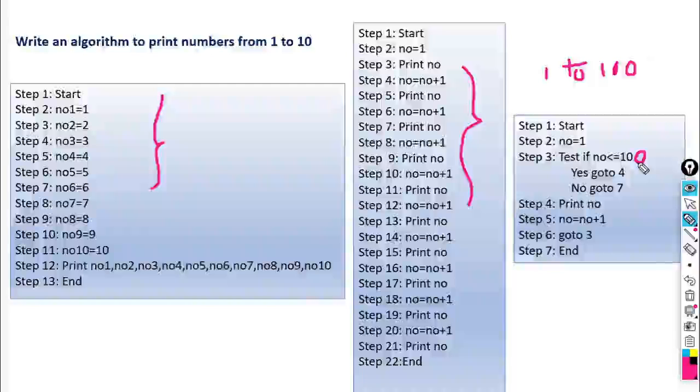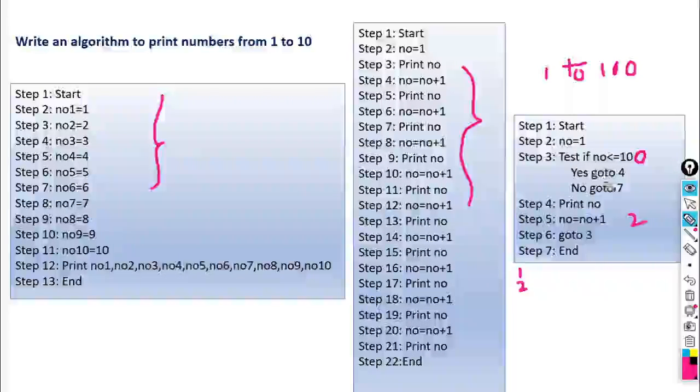How will it execute? The initial value of NO is 1. It will check 1 is less than or equal to 100. So it goes ahead and prints 1. Again it will increment the value of NO by 1, so NO becomes 2. Go to 3. It will check 2 is less than or equal to 100. So again it will print NO, that is 2. Then it will increment the value of NO by 1, that is 3.